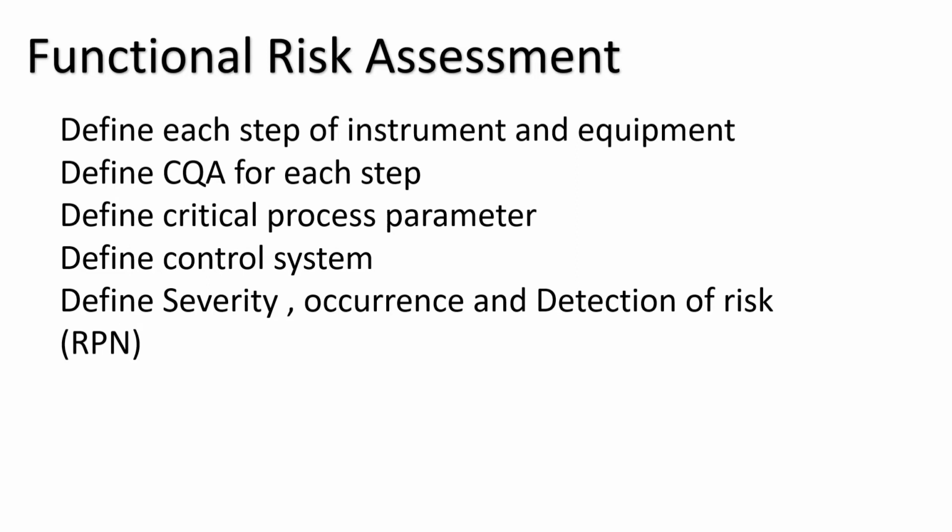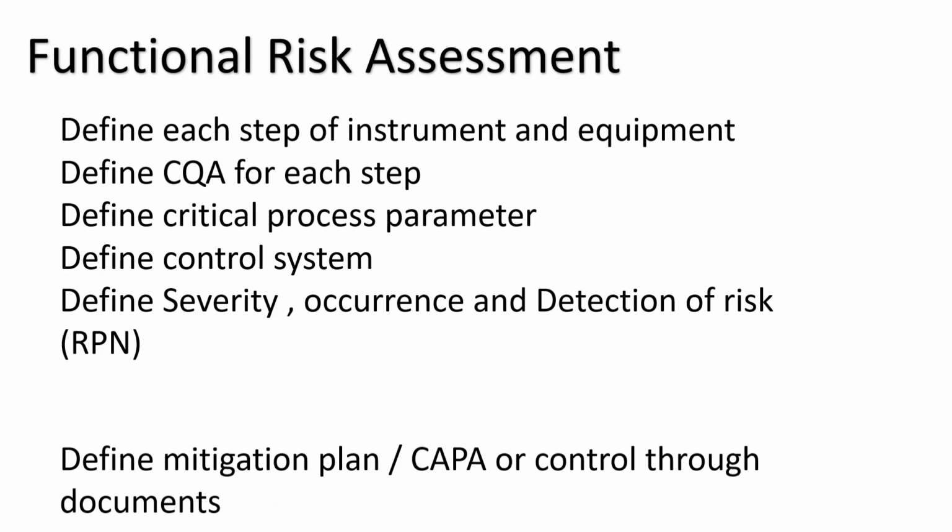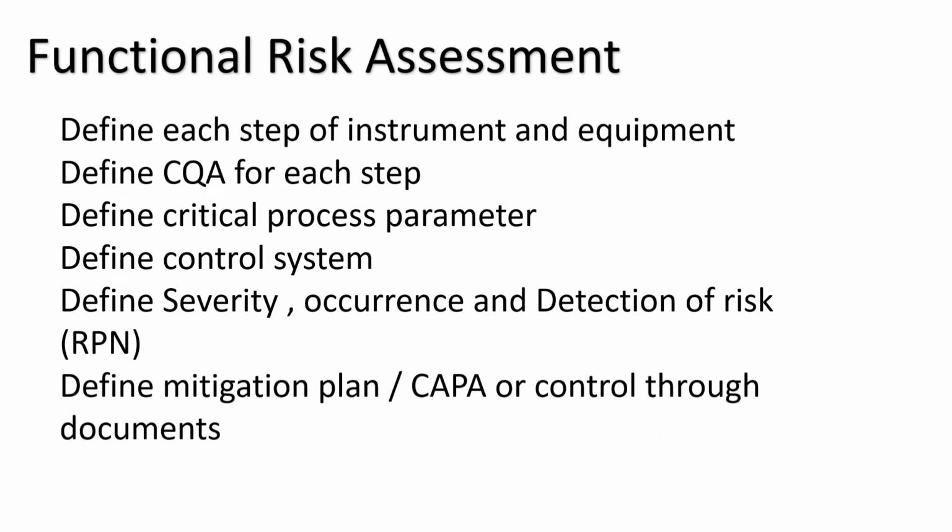I am giving the example of the HPLC, but this applies to all instruments and equipment. You have to define all the process parameters, and for each and every parameter you have to decide what the critical quality attribute is and what the critical process parameter is, and whether it is controlled by the automatic system. If it is not controlled by the system, then you can say what the risk is. If you identify a risk, you have to plan the mitigation plan and do some corrective and preventive action on how to handle this risk. If automatic control is not there, then you can put in a checklist that should be done under documentation control.